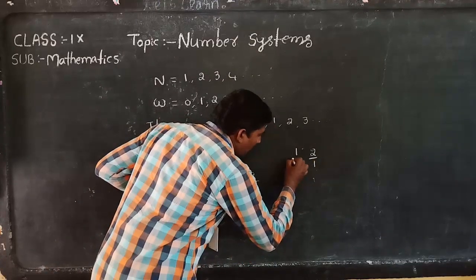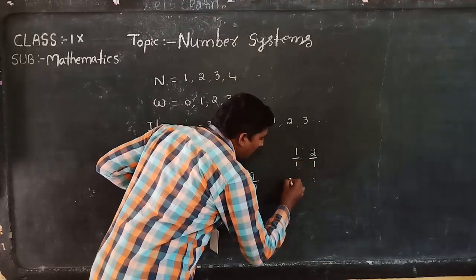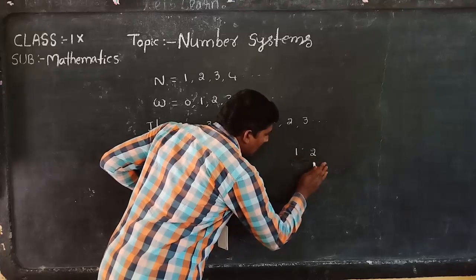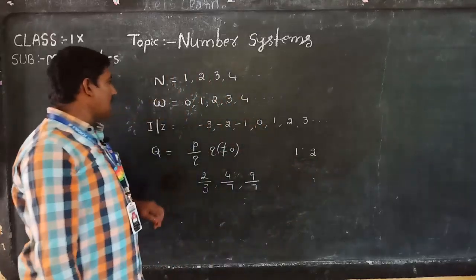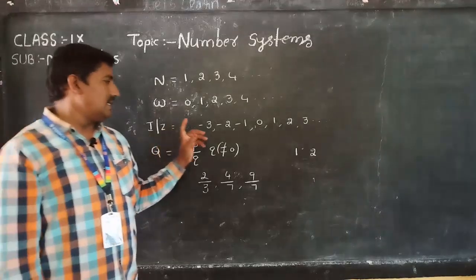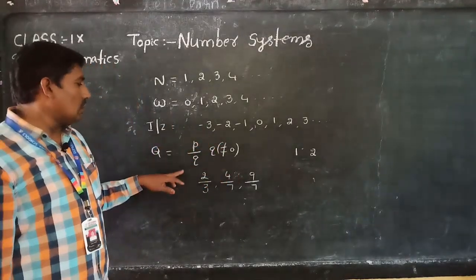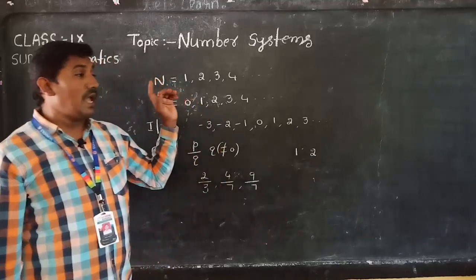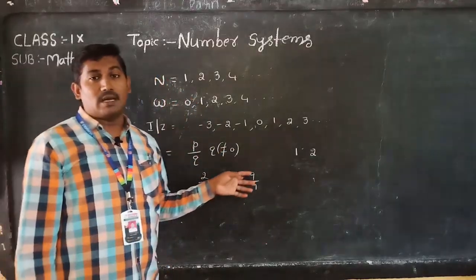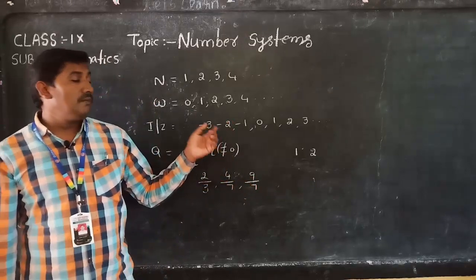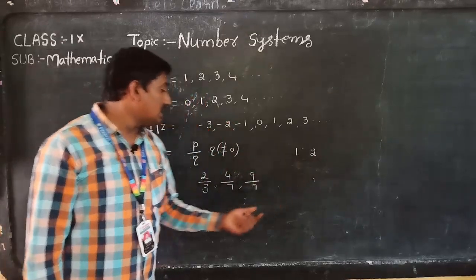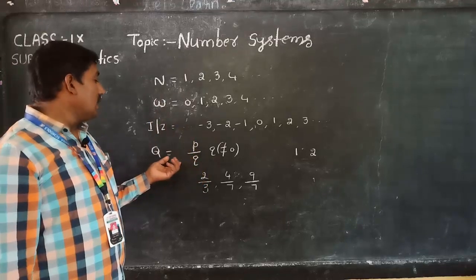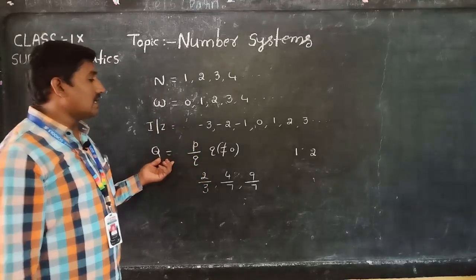Here 1 means 1 by 1. In between 1 and 2 there are no natural numbers, no whole numbers, no integers, but there are infinitely many rational numbers.